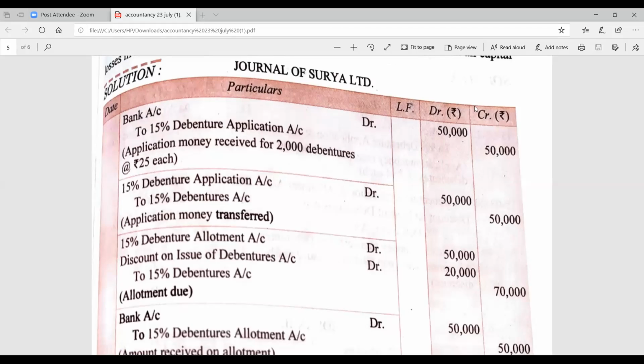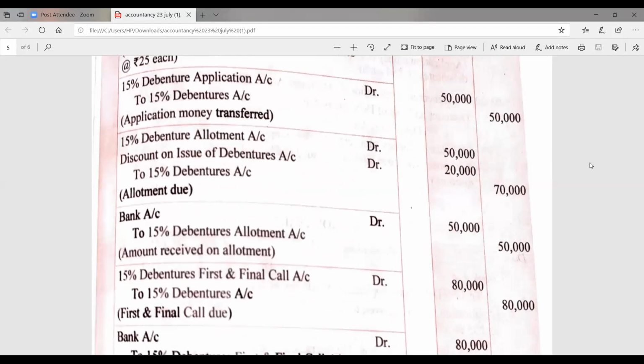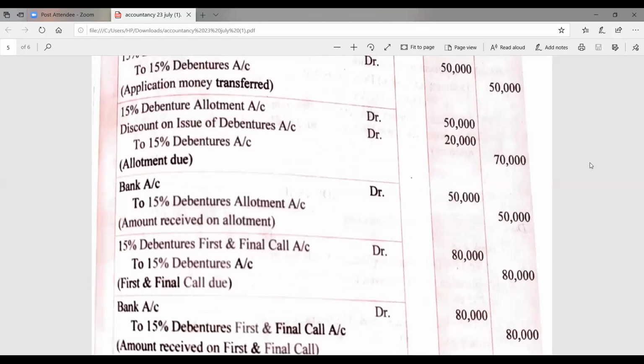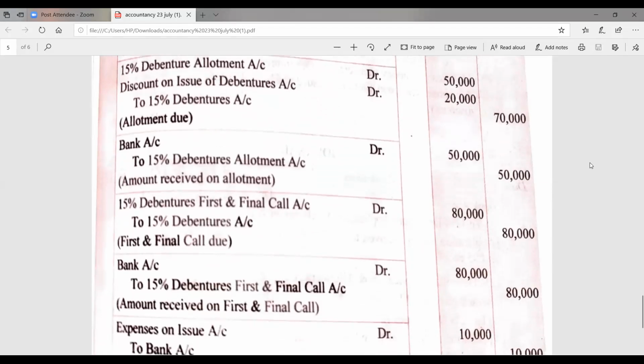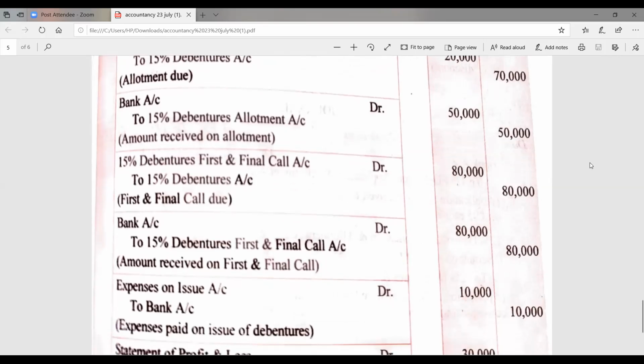Now, the next entry of allotment received. When we receive the allotment money, the entry will become bank account debit to 15% debenture allotment. In the next case, the call money has been made. Again, it will be the same due. That will be 40 rupees per debenture. 2000 debentures are there and it is received. The amount will remain the same in the entry of due as well as received.